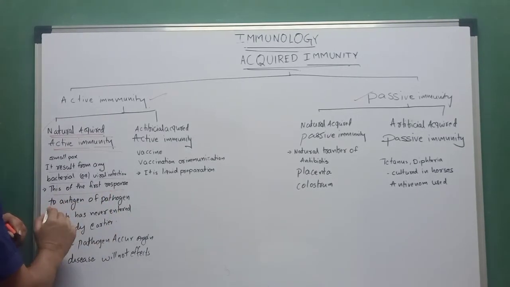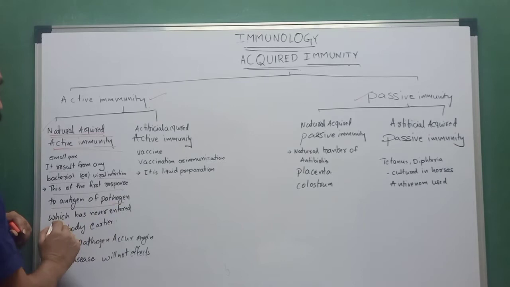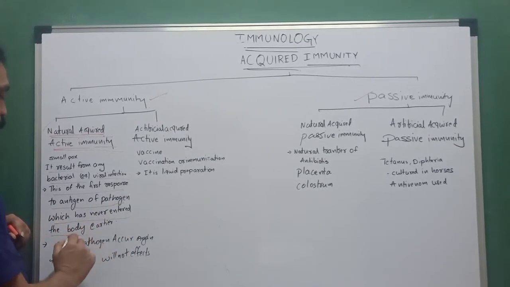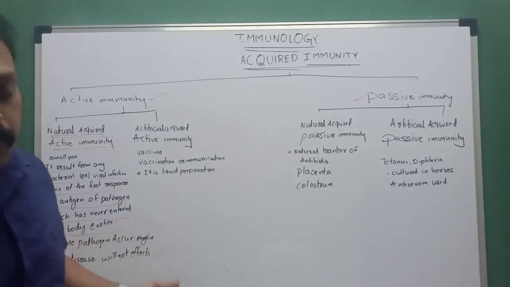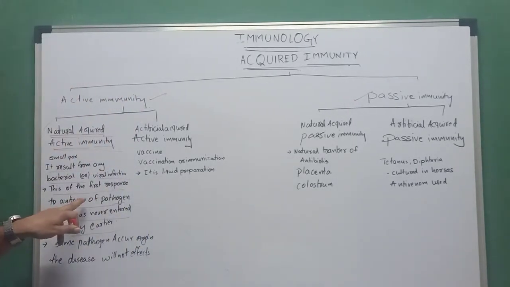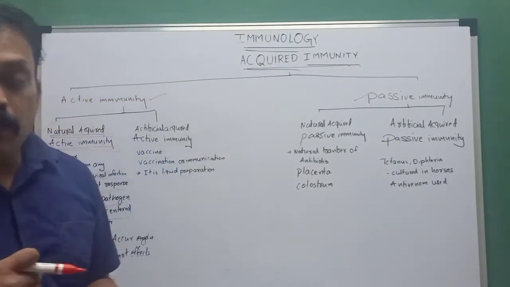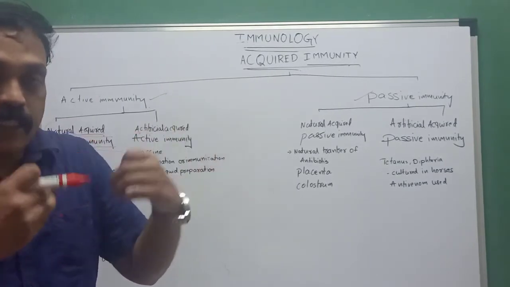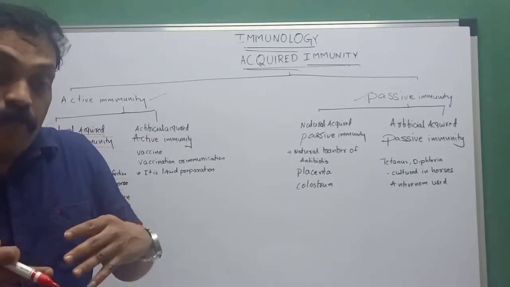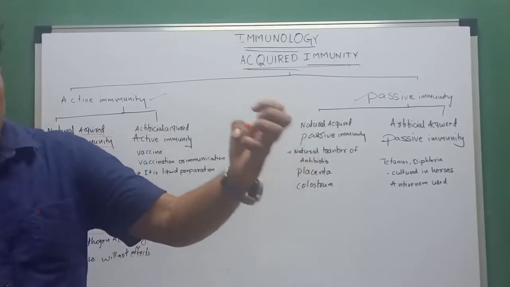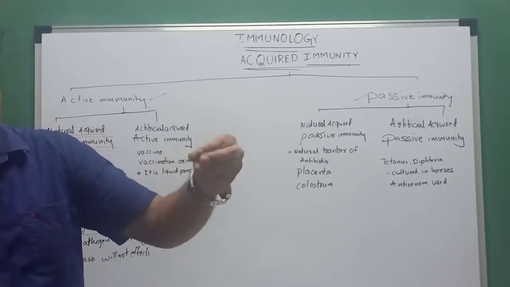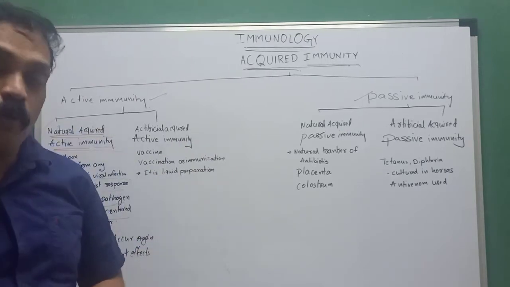This is the first response to the antigen of a pathogen which has never entered the body earlier. Who gives the response? The body, to a pathogen which has never entered the body earlier. Smallpox entered, but the body does not know the type of virus. So after the antigen enters the body, it develops antibodies.